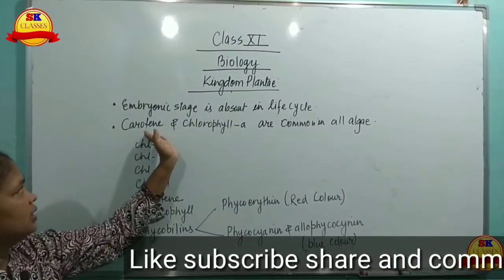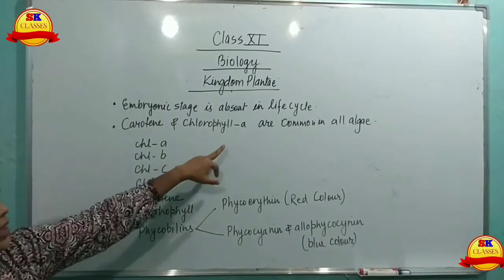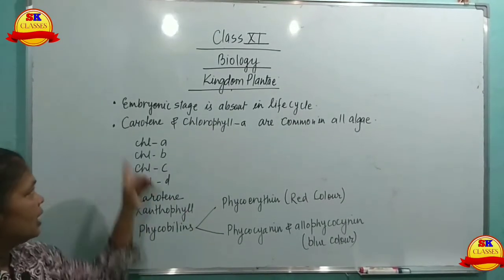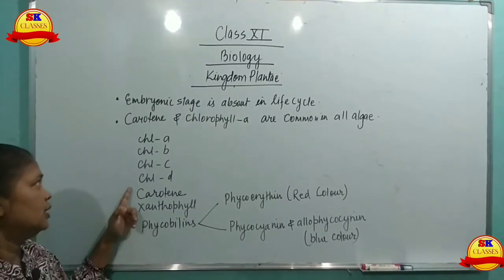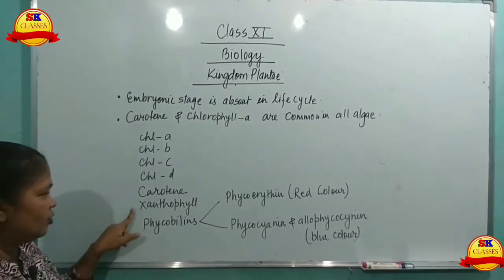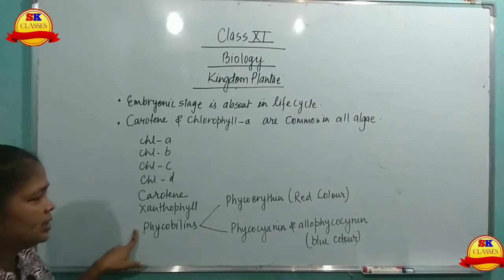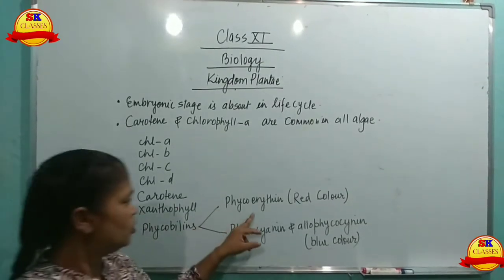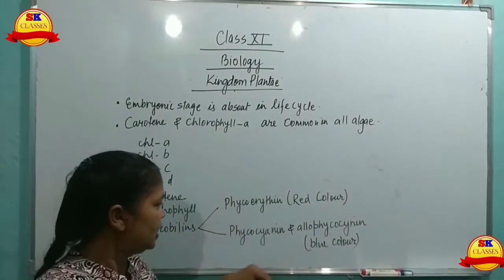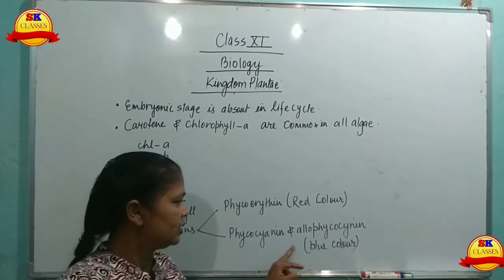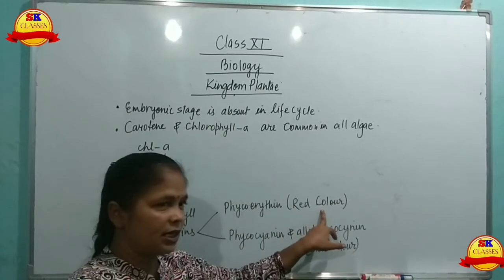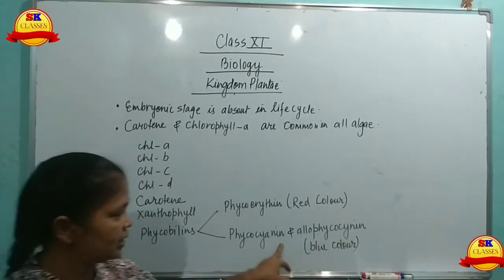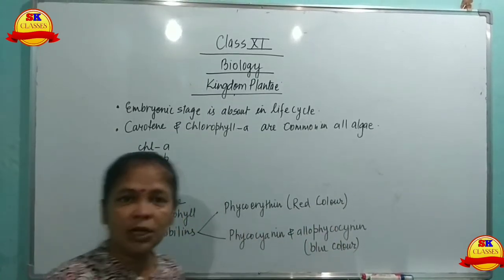Carotene and chlorophyll A are common in all algae, along with chlorophyll B, chlorophyll C and chlorophyll D. Carotene, xanthophyll, phycobilins. Phycobilins are of two types, phycoerythrin and phycocyanin. Phycoerythrin is responsible for the red color and phycocyanin is responsible for the blue color.